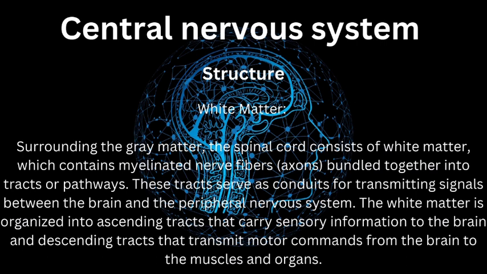Second, white matter. Surrounding the gray matter, the spinal cord consists of white matter, which contains myelinated nerve fibers, axons, bundled together into tracts or pathways. These tracts serve as conduits for transmitting signals between the brain and the peripheral nervous system. The white matter is organized into ascending tracts that carry sensory information to the brain and descending tracts that transmit motor commands from the brain to the muscles and organs.